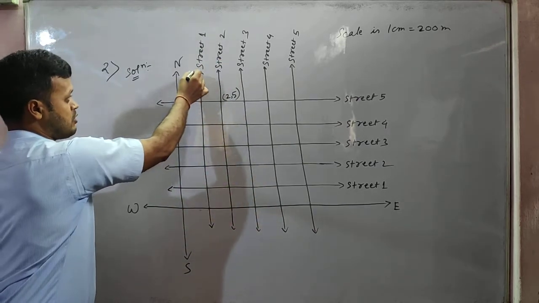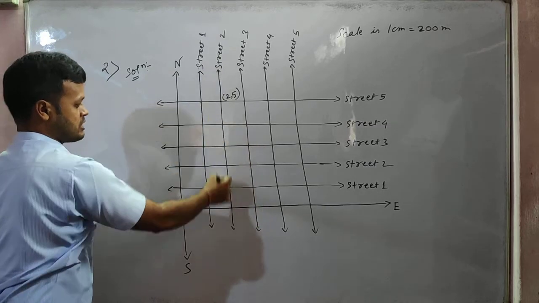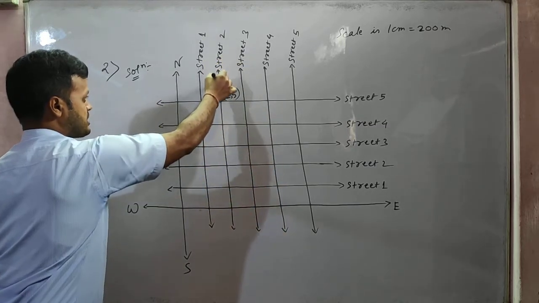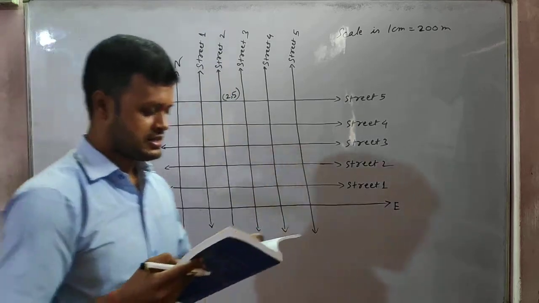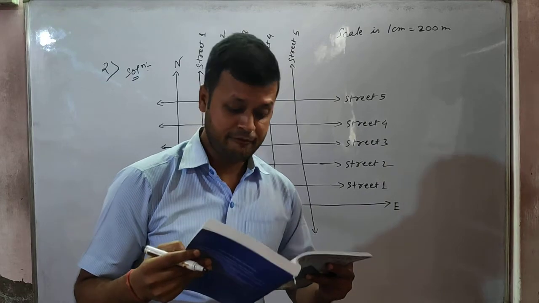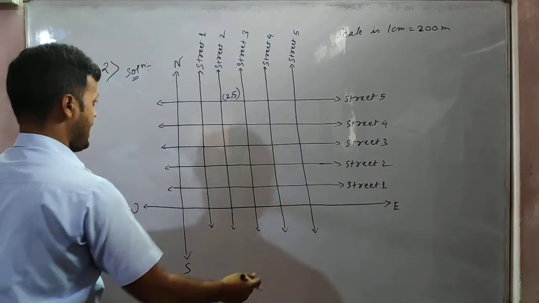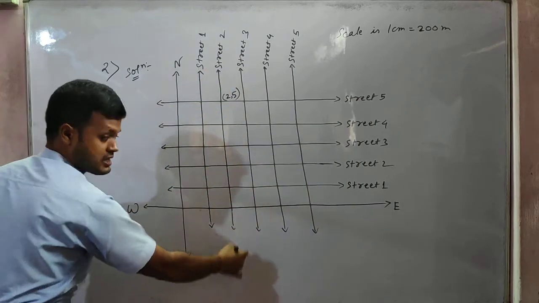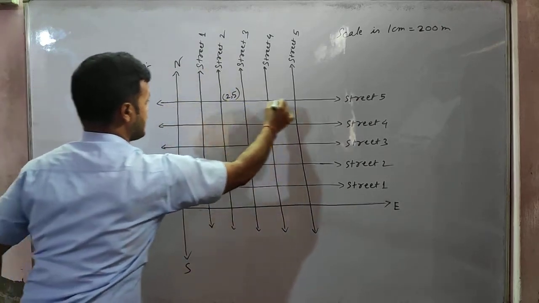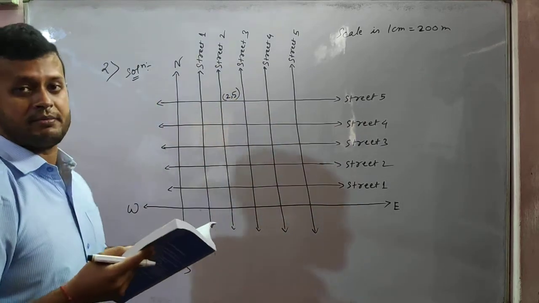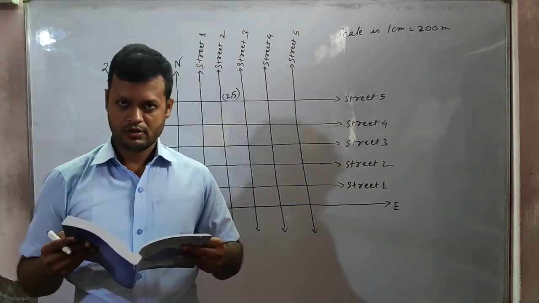Street number 1 in the north-south direction, this one. Street number 2, this one. Street number 3, this one. So, the second street in the north-south direction and the fifth in the east-west direction. These two meet at this point, no? This point will be called 2,5. Understood?